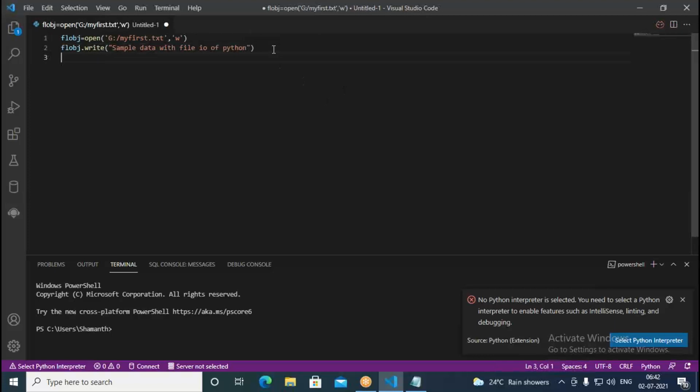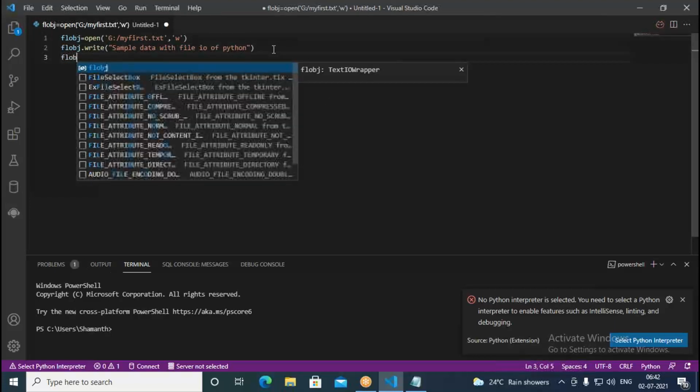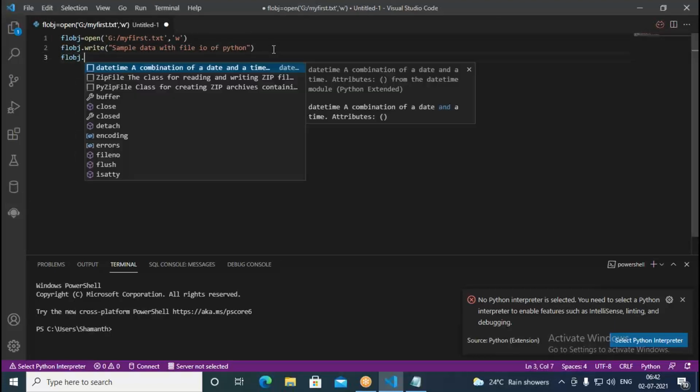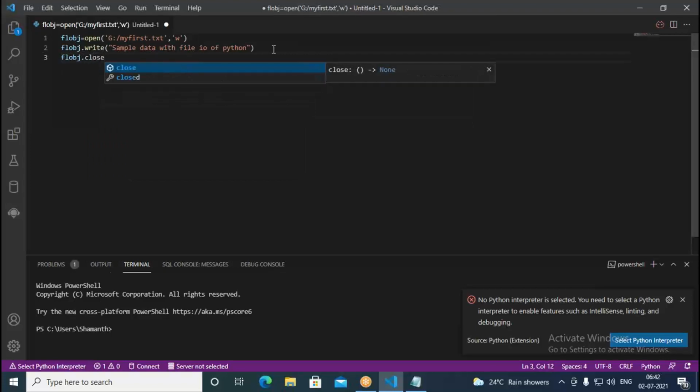Then I need to close this. Then I write FL obj dot close. Very first thing is what? I should open a file, then I need to write, then after that I need to close that. Close the file. So definitely you have to close the file. File handle we need to close.